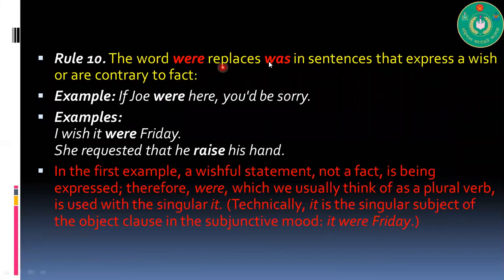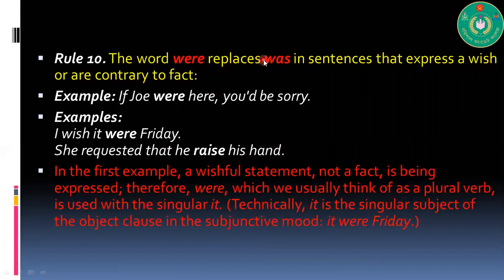The word were replaces was in sentences that express a wish or something contrary to fact. Look at the examples. So in an unreal situation, if Joe were here, you would be sorry. So this is an unreal situation. I wish it were Friday. She requested that he raise his hand. These are unreal, wishful statements or unreal situations.